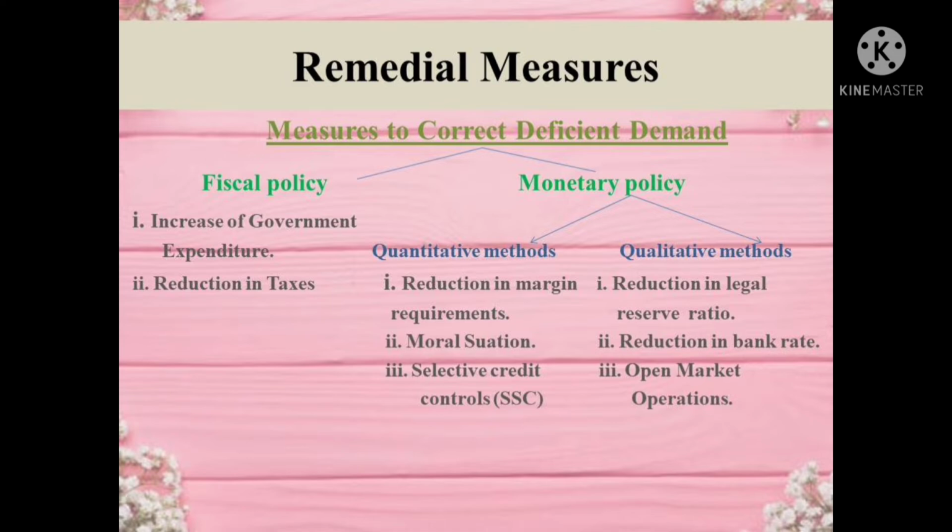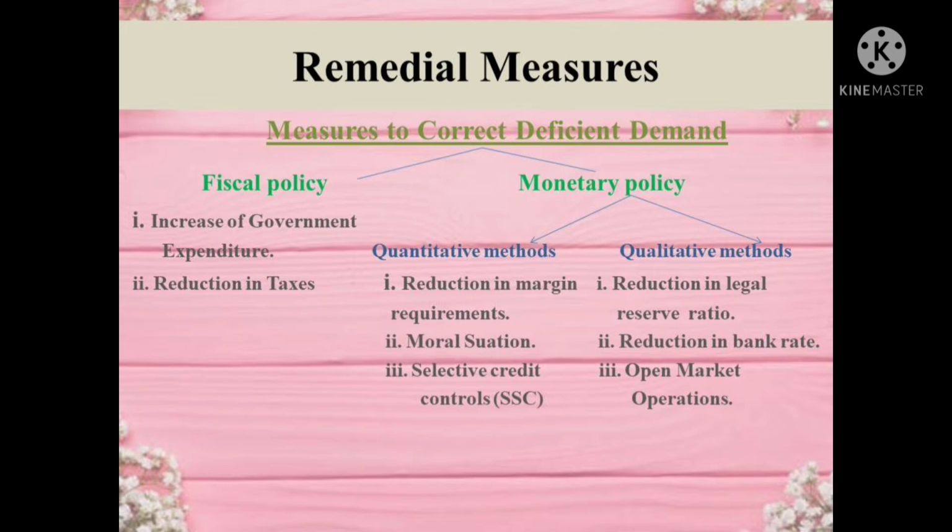And another method is the qualitative method, and it includes reduction in legal reserve ratio, reduction in bank rate, and open market operation. So the first is reduction in legal reserve ratio. The central bank lowers the legal reserve ratio, which enables the commercial banks to create more credit. A reduction in the legal reserve ratio releases money that was earlier required to be kept as reserve either with the central bank or with the banks.